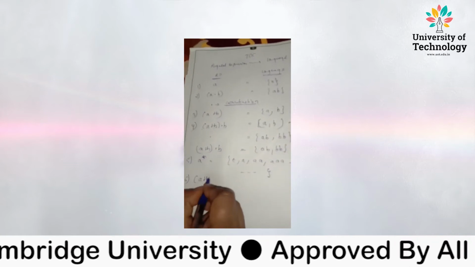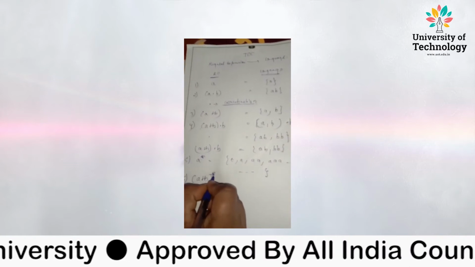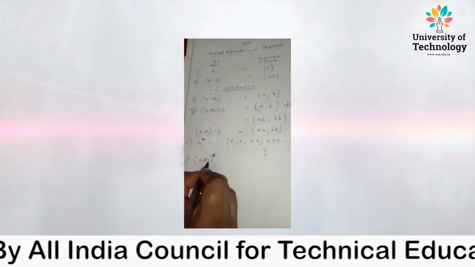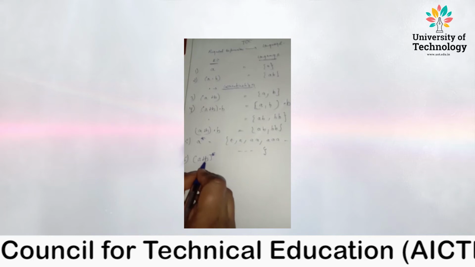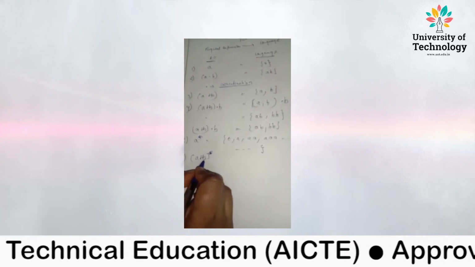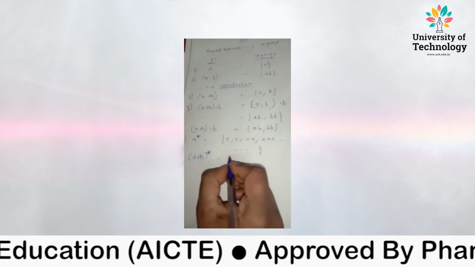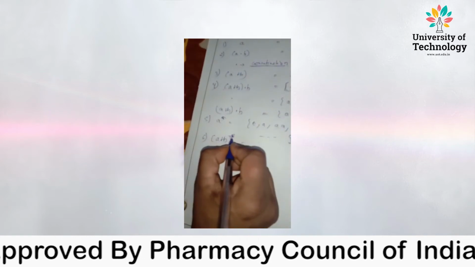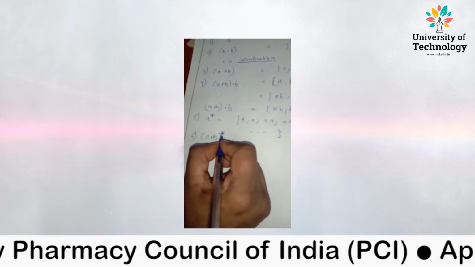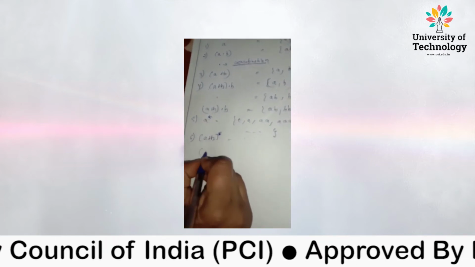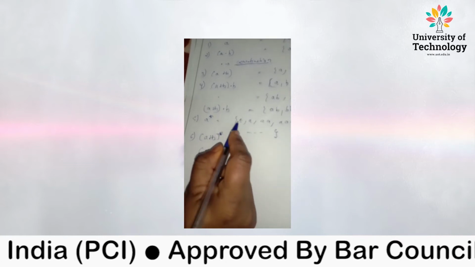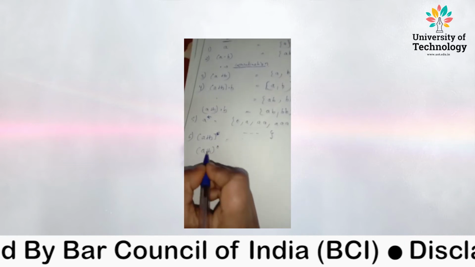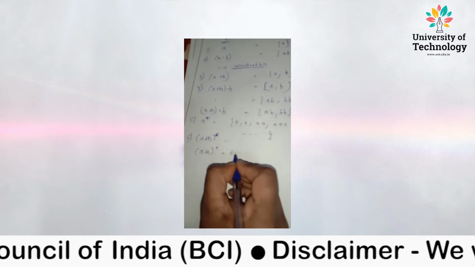Right? Now let's take another example. A plus B whole clean closure. A plus B means A union B, at least once A and once B. So what's going to be the language of it? Closure means at least once. So first, clean closure includes epsilon, and epsilon means power 0. So this can be written as A plus B raised to power 0. Anything raised to power 0 is epsilon.